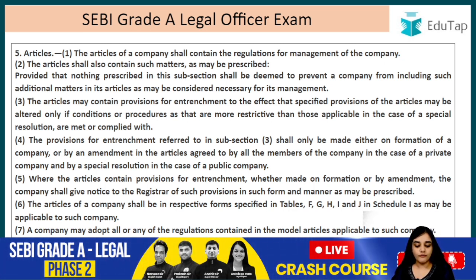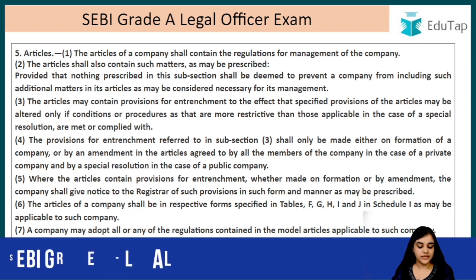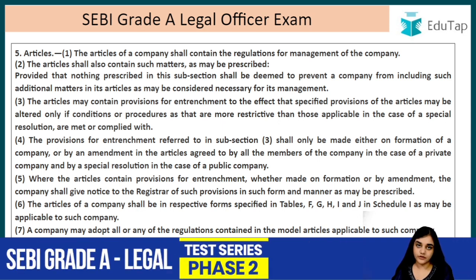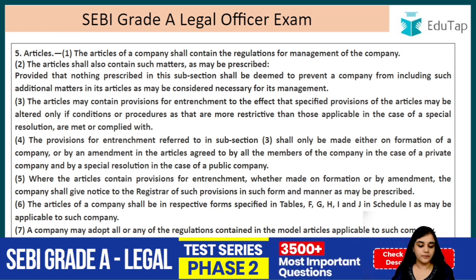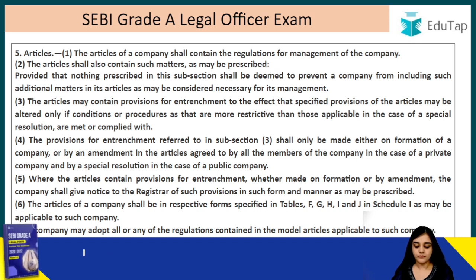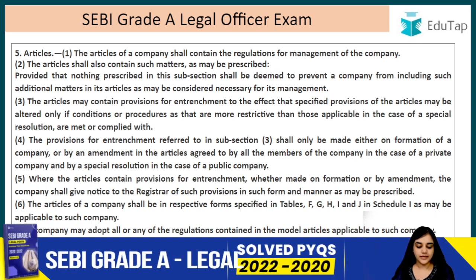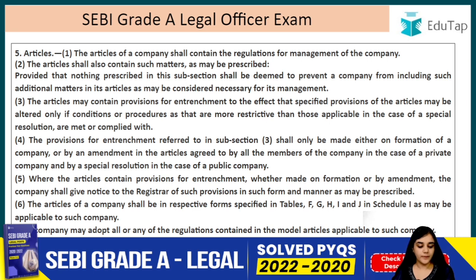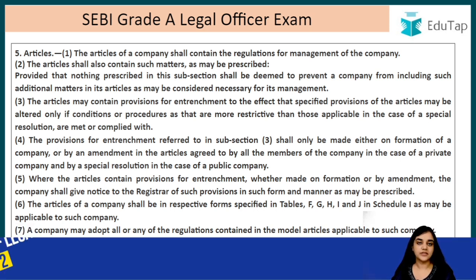The provisions for entrenchment referred to in subsection 3 shall only be made either on the formation of the company or by an amendment in the articles agreed by all the members of the company in the case of a private company and by the special resolution in case of a public company. Where the articles contain provisions for entrenchment, whether made on formation or by amendment, the company shall give notice to the registrar of such provisions in such form and manner as may be prescribed.